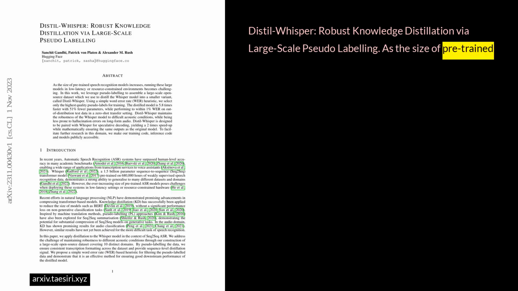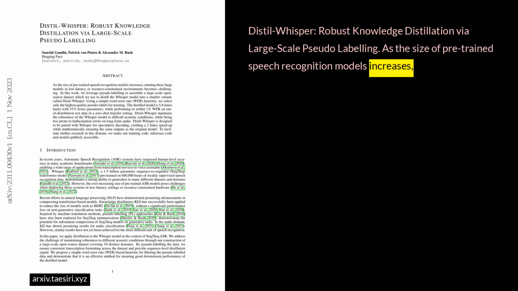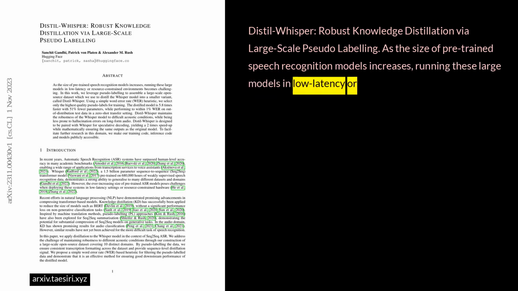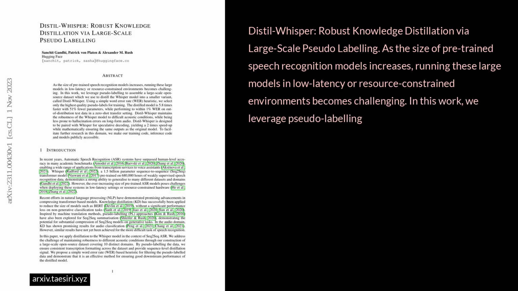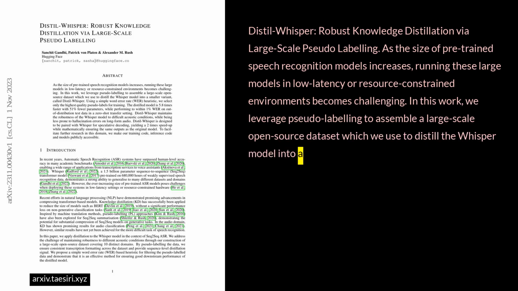Distil-Whisper, robust knowledge distillation via large-scale pseudo-labeling. As the size of pre-trained speech recognition models increases, running these large models in low-latency or resource-constrained environments becomes challenging. In this work, we leverage pseudo-labeling to assemble a large-scale open-source dataset, which we use to distill the Whisper model into a smaller variant called Distil-Whisper.